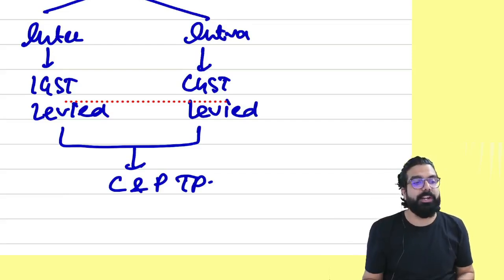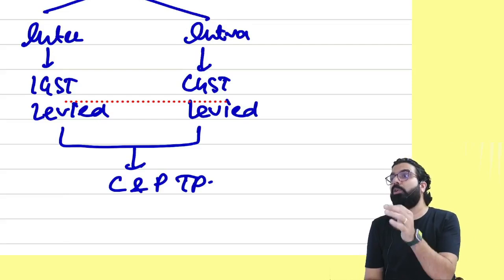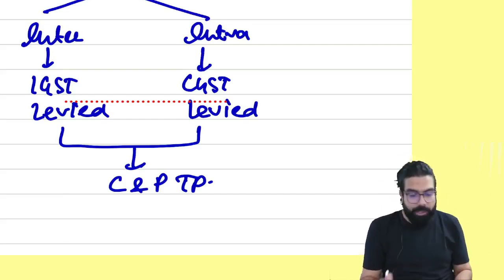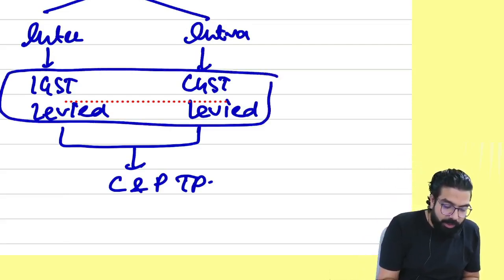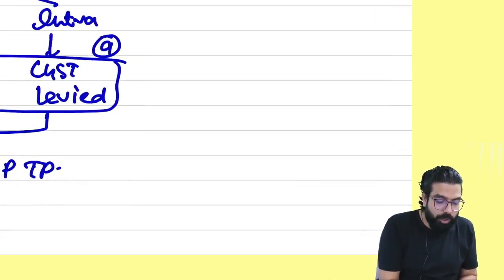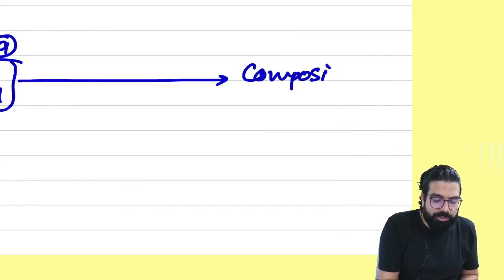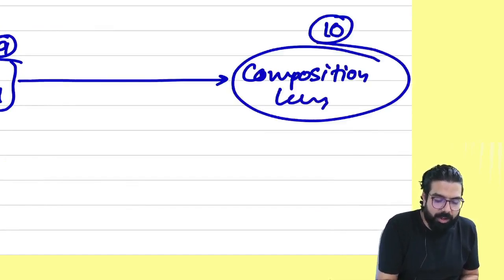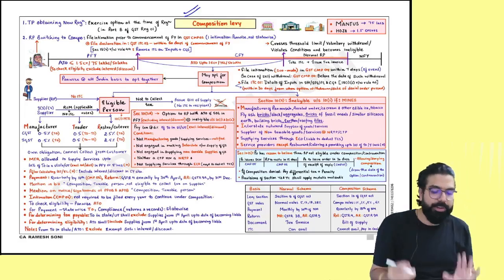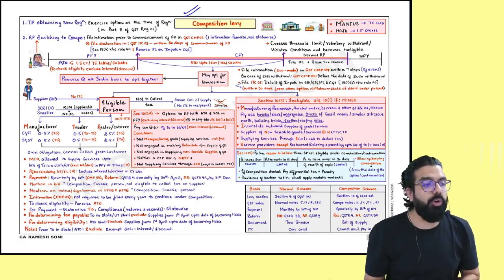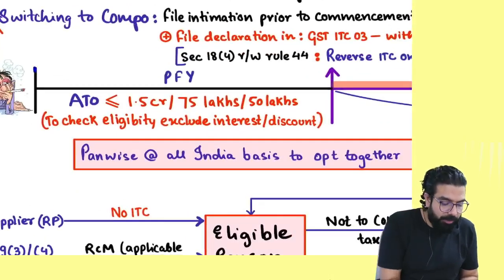And the government went ahead and told, okay, fine, I will give you the composition scheme. Instead of section number 9, the government told those people they can follow which scheme, everyone? Composition levy. And here comes the chapter of composition levy under section number 10. Now, first of all, who are the people who are eligible for the composition scheme?